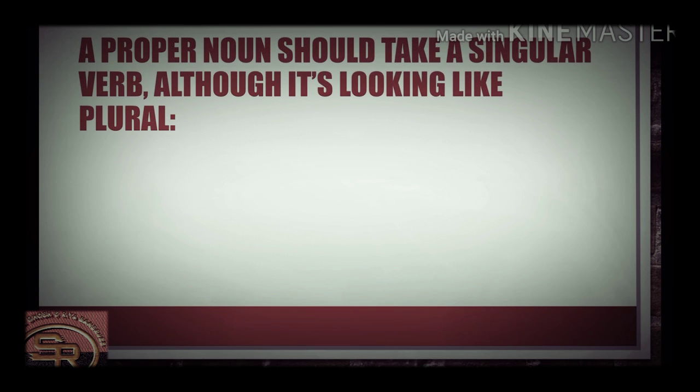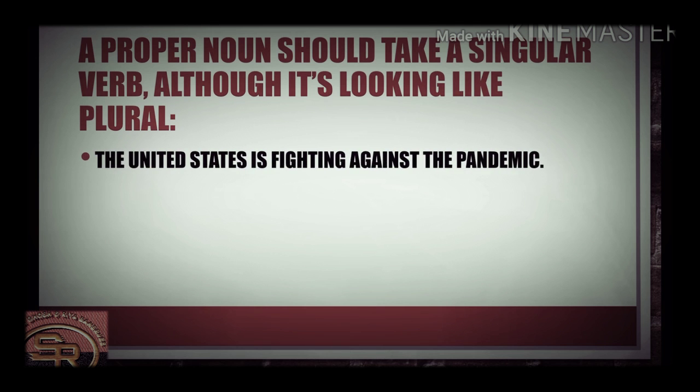Here we'll read that a proper noun should take a singular verb, although it looks like plural. The United States: maybe so many states are together and that's why it's called united. But actually the United States is only one place. When we are thinking about the whole United States, it's only one place. The United States is fighting against the pandemic.